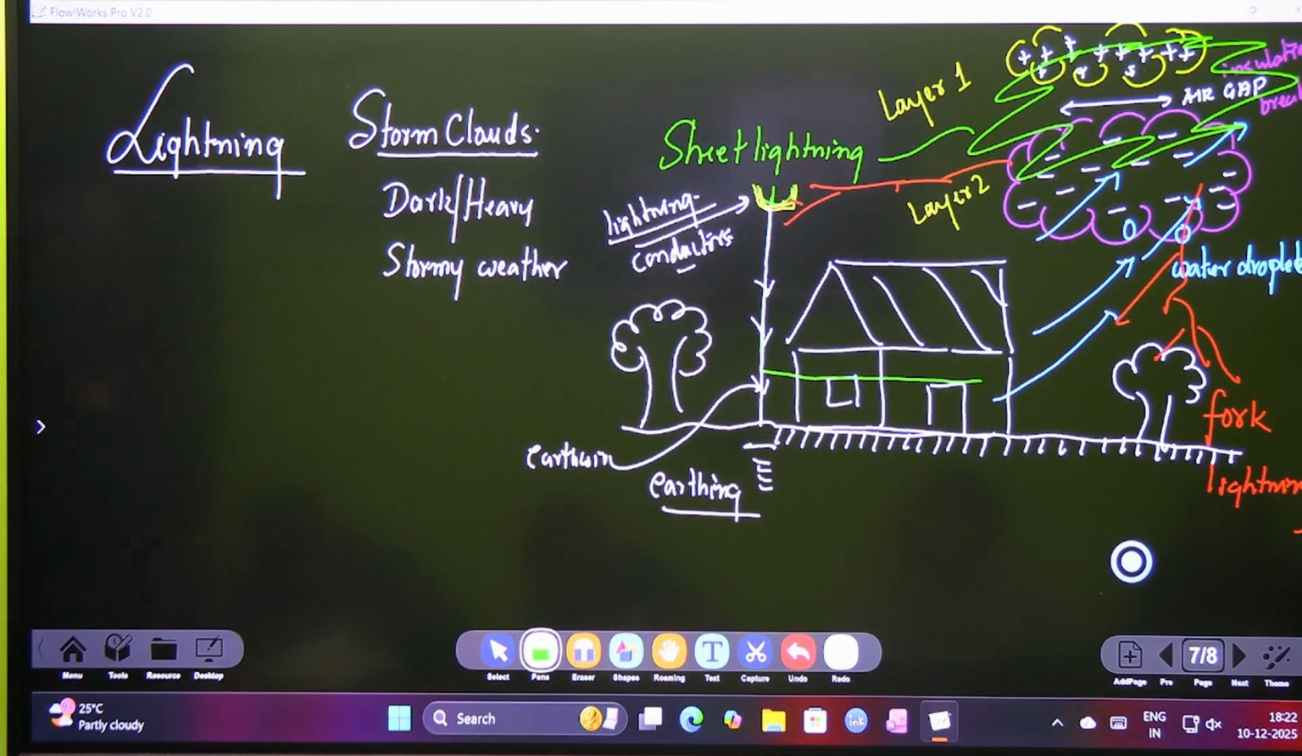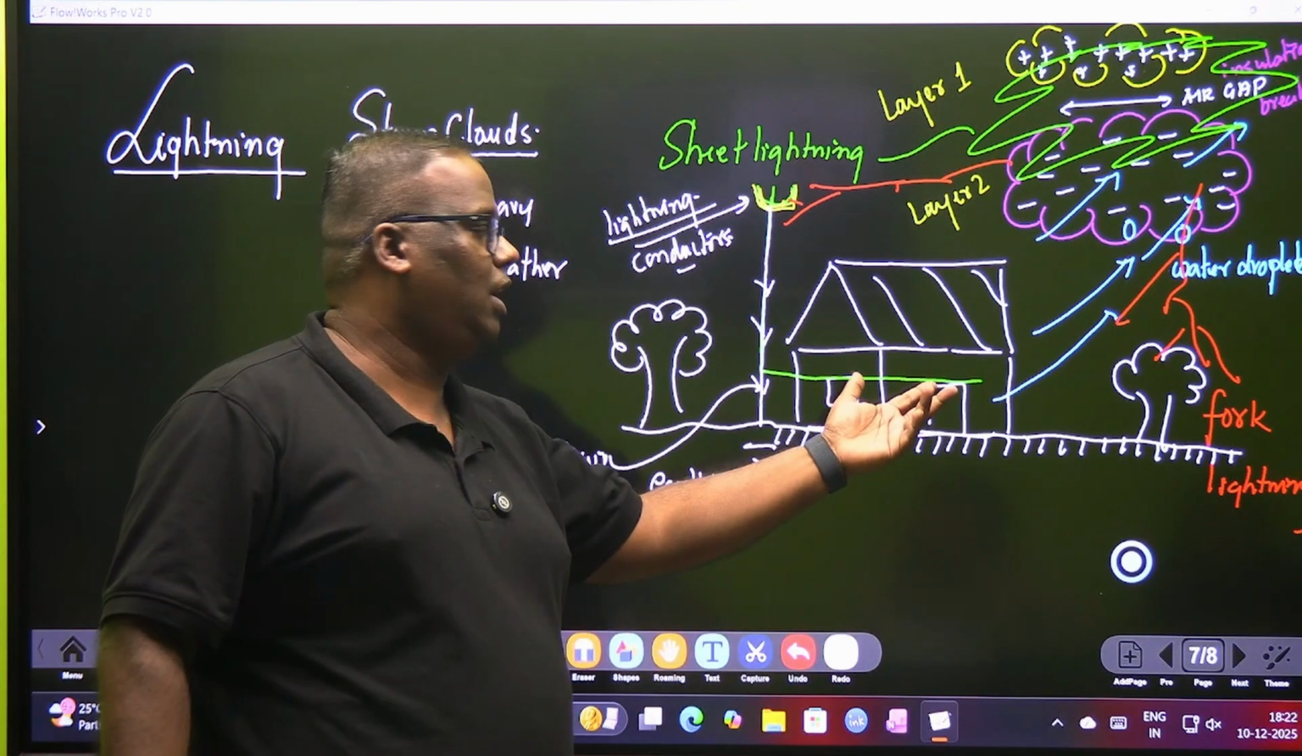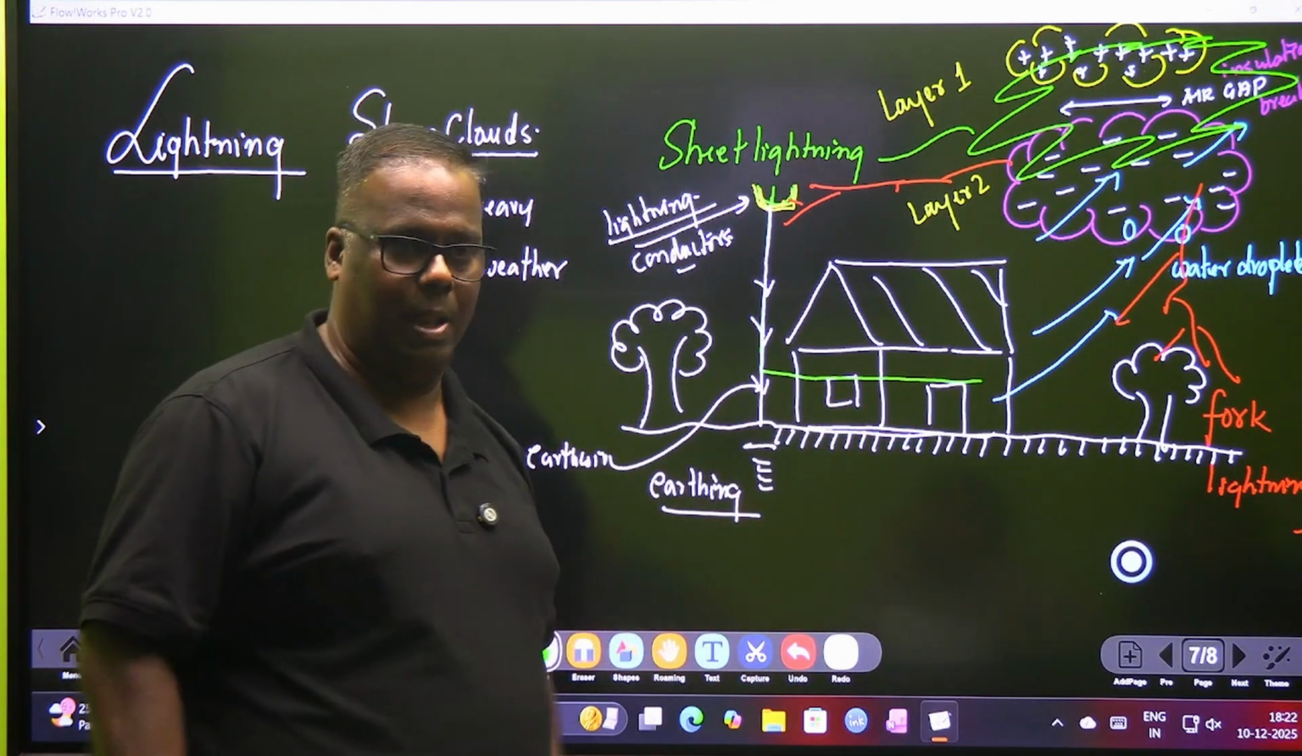The center pin at the top is the earth. Those are all connected here, so that even if anything takes electricity, it will go down right here.